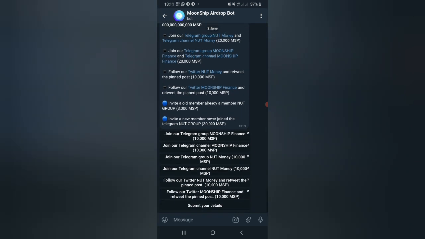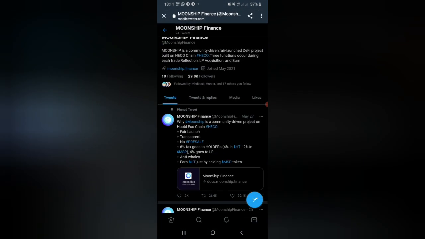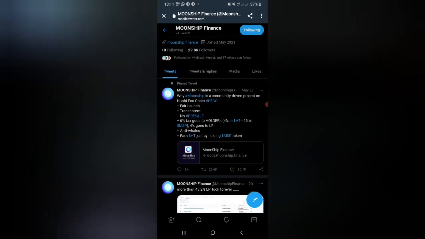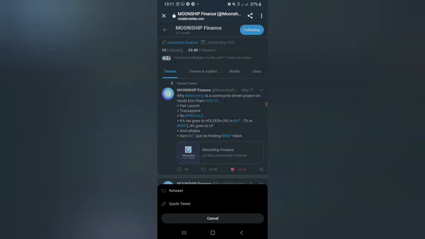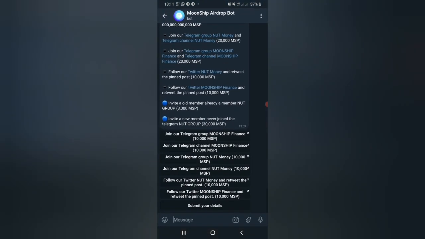They are asking us to retweet the pinned post, so we need to complete that task too, both on Moonship Finance's and NetMoney's Twitter. Just hit like and retweet the post. Also, we need to do it on NetMoney's Twitter.